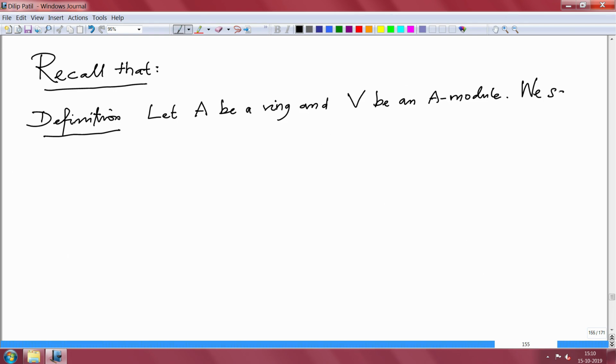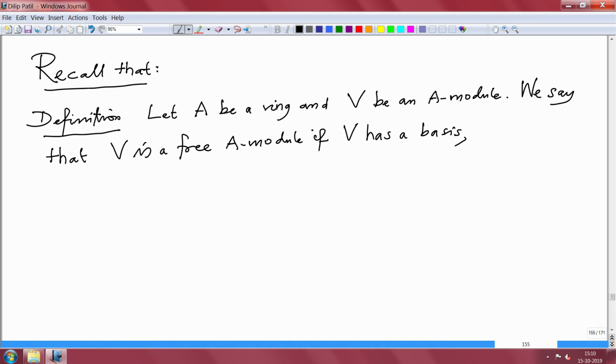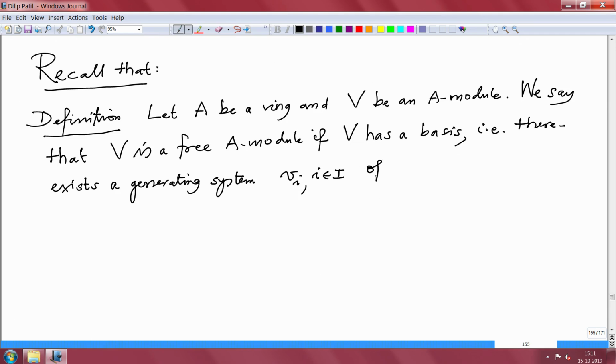We say that V is a free A module if V has a basis, that is, there exists a generating system v_i, i in I, of V which is linearly independent over A.